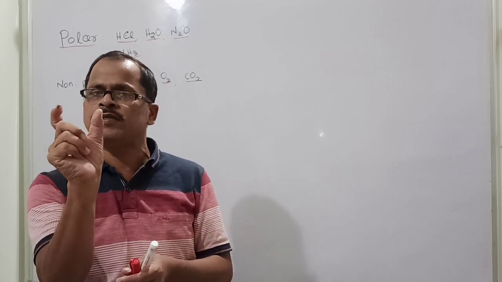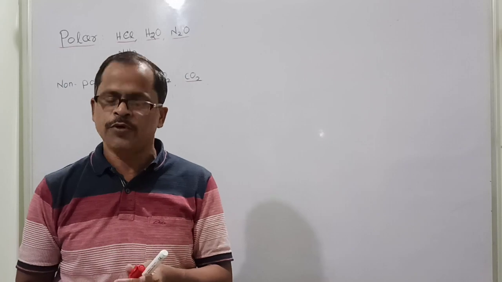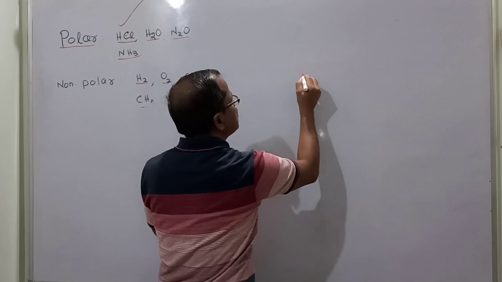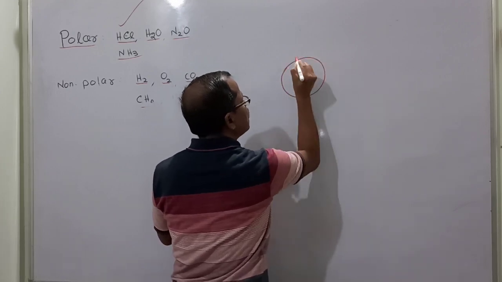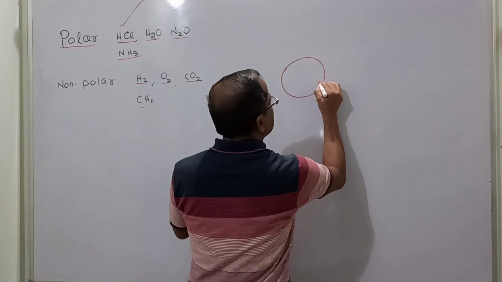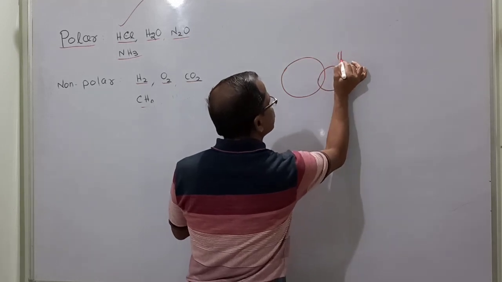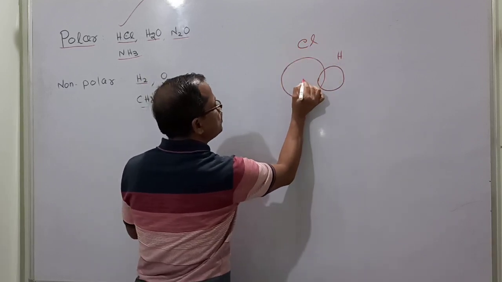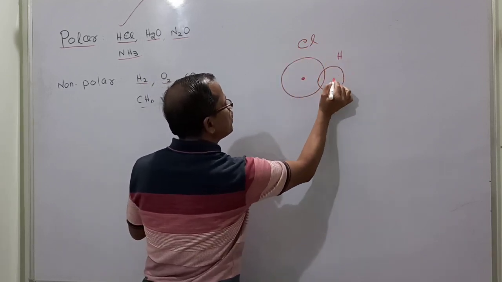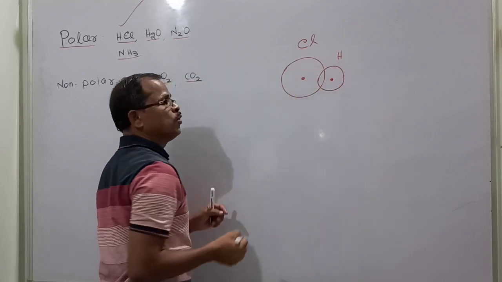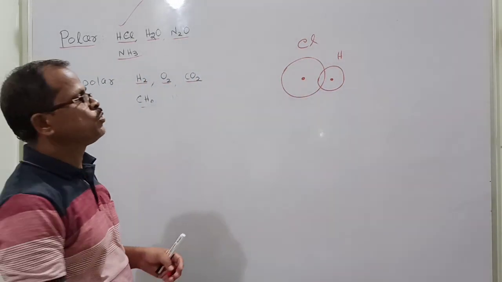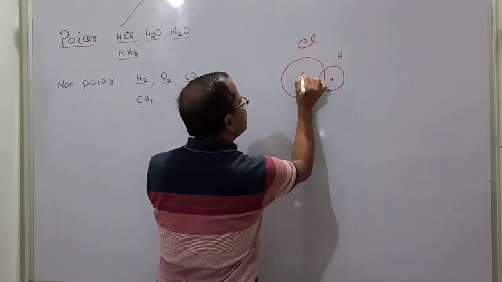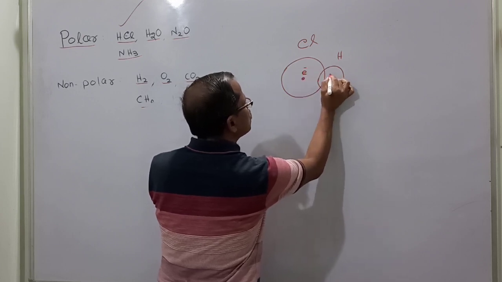They will have a particular separation between them. For example, let's take the polar molecule HCl. This is the chlorine atom, and this is the hydrogen atom. The net negative charge will be on the chlorine side, and the net positive charge on the hydrogen side, because chlorine is more electronegative. Here the charge is equal to 1 electron, and here it is equal to 1 proton.